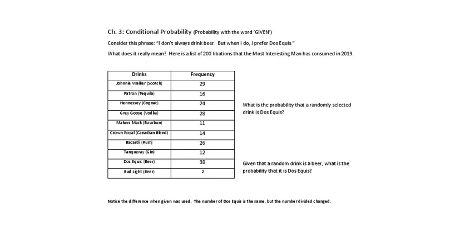Well, many of you have probably seen this commercial for Dos Equis about the most interesting man in the world. And he always says this phrase, I don't always drink beer, but when I do, I prefer Dos Equis. So, here's a list of 200 total drinks that they had. And we want to find the probability that they drink Dos Equis. Well, let's see. They had 38 Dos Equis out of 200 drinks. And that's equal to 0.19.